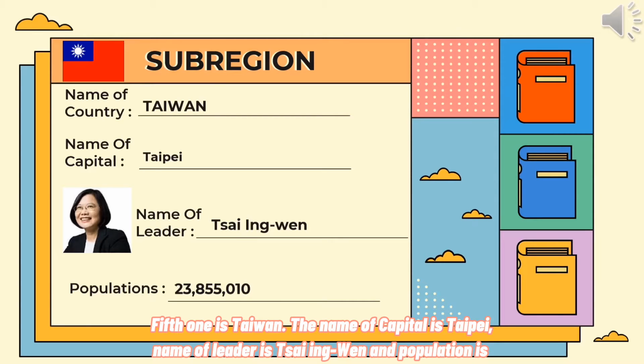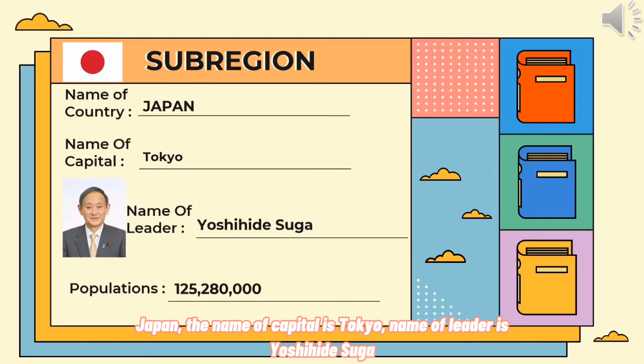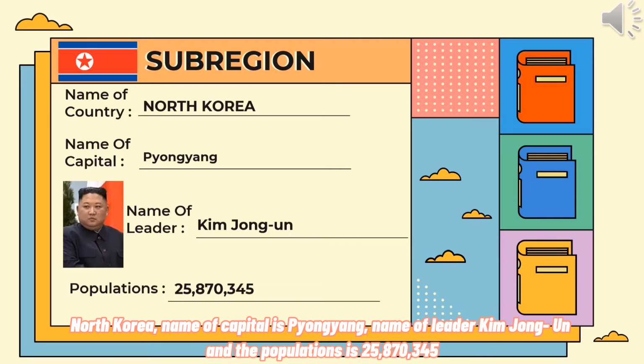The name of the capital is Taipei. The name of the leader is Tsai Ing-wen, and the population is 23,855,010. Japan. The name of the capital is Tokyo. The name of the leader is Yoshihide Suga, and the population is 125,280,000. North Korea. The name of the capital is Pyongyang.